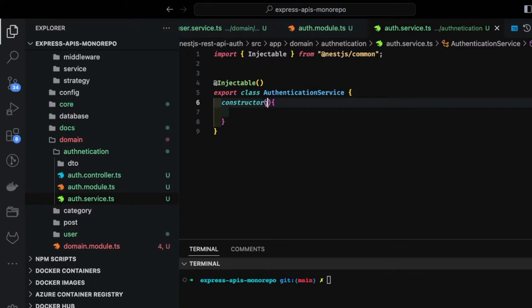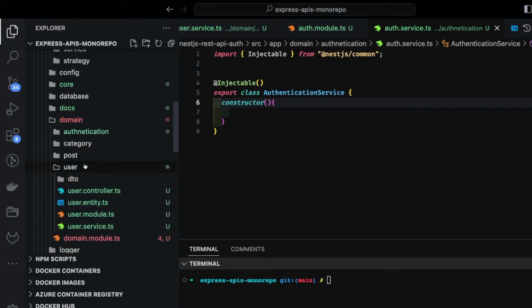So here the thing is, because this is the authentication controller and authentication service, we also have this user domain where we also have a user service. So all the operations which are related to the user, like find the user based on email, find the user based on password, will be done through the user service. So all those operations will be externalized to this. Otherwise we will be using JWT service and config service that is local to this.